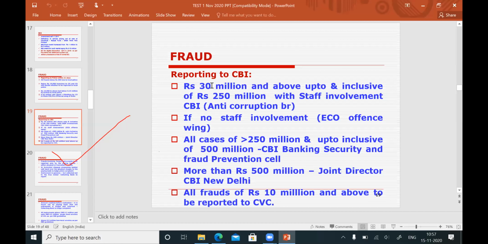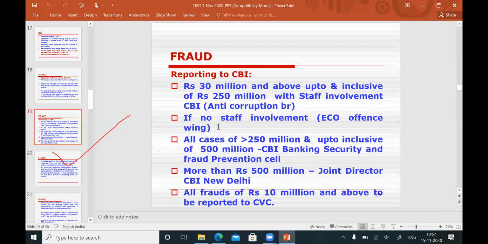If the amount is 30 million and above, up to 250 million, and there is no staff involvement, it has to be reported to CBI, Economic Offences Wing. But they are giving some example. A fraud of 450 lakhs is detected in a bank with the involvement of a staff member. To which branch of CBI do you have to report? Again, I repeat, frauds of 3 crores up to 25 crores with staff involvement are to be reported to the Anti-Corruption Branch of CBI. If there is no staff involvement, it has to be reported to the Economic Offences Wing of CBI.